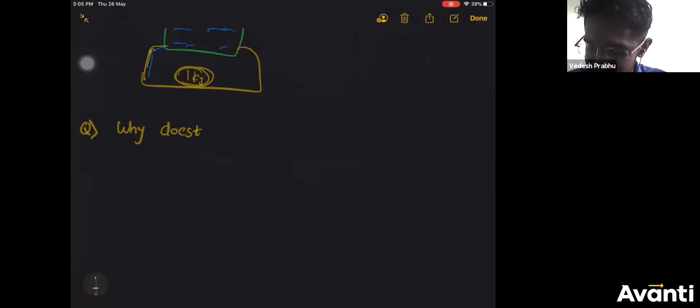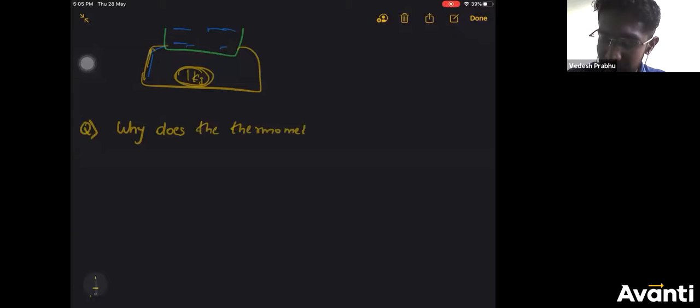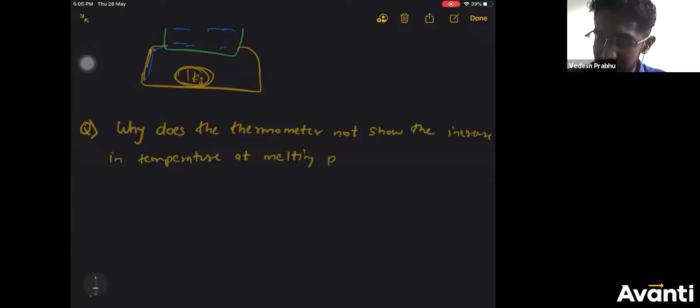Why does the thermometer not show the increase in temperature at melting point? That's all. Or they may ask for boiling point.